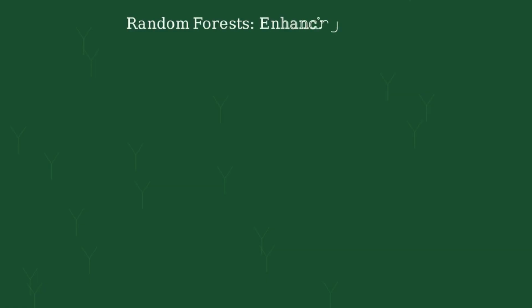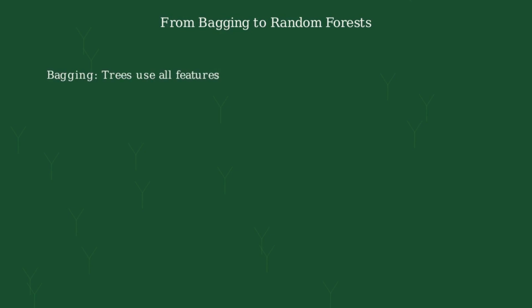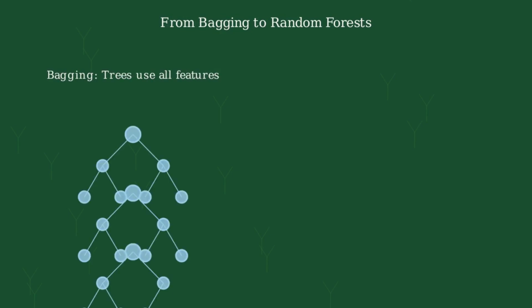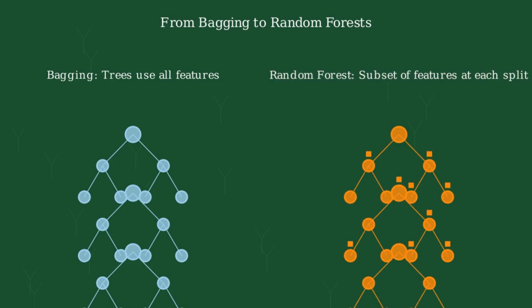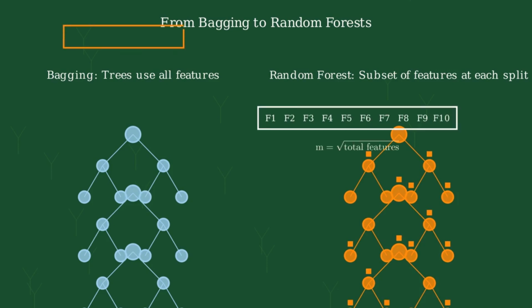Random forests extend the bagging concept by adding an additional layer of randomness. In standard bagging, each decision tree is built using a bootstrap sample, but all available features are considered at every split. Random forests add another layer of randomness. At each node split, only a random subset of features is considered. Typically, we use the square root of the total number of features.